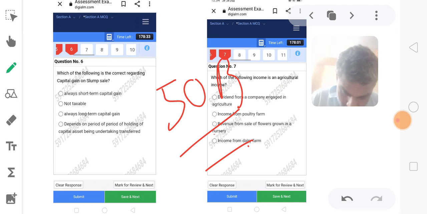So always short-term capital gains? Always short-term capital gains are not taxable? Or depends upon the period of holding of the capital assets undertaking.